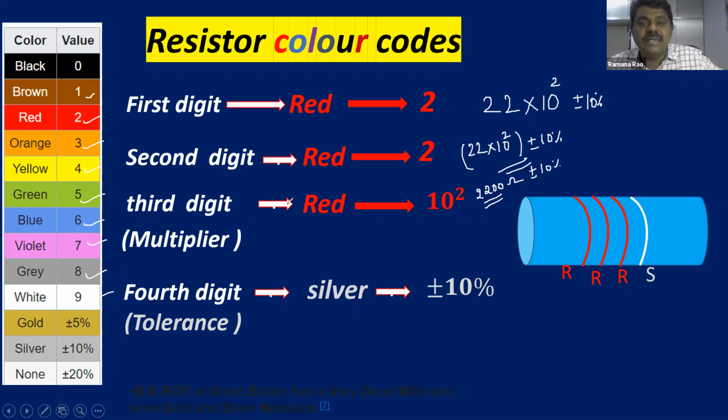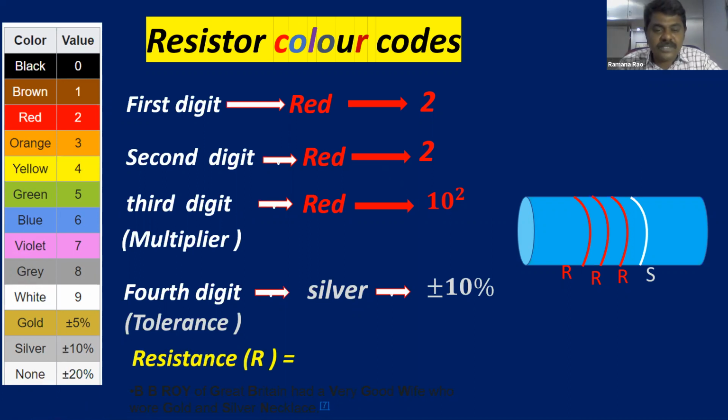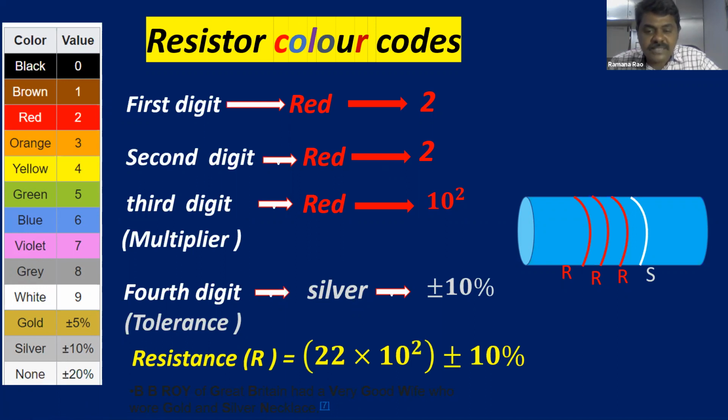You can easily remember, right? So what is the resistance of this one? 22 into 10 to the power of 2, plus or minus 10%. This is how we can calculate the resistance with the help of color codes.